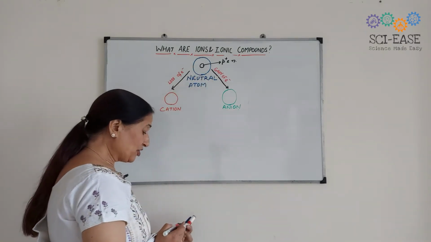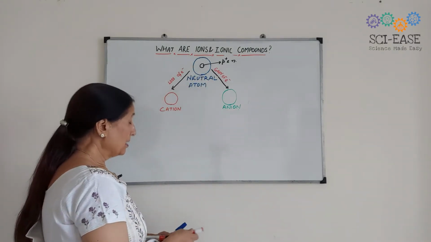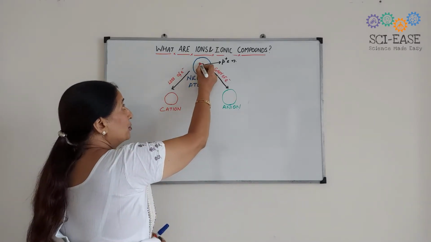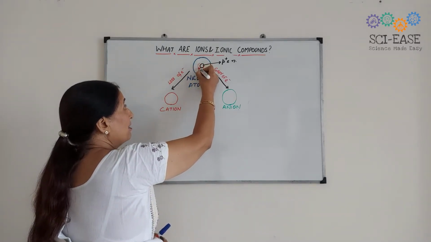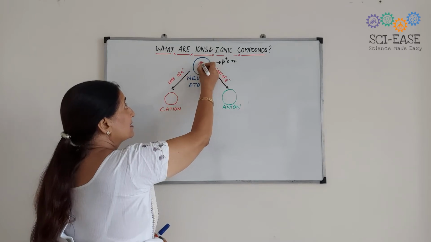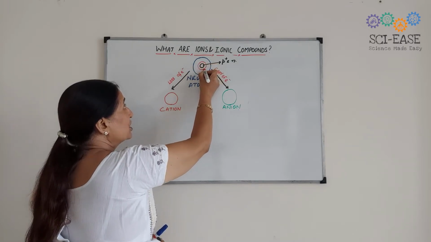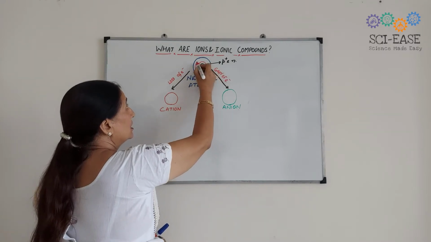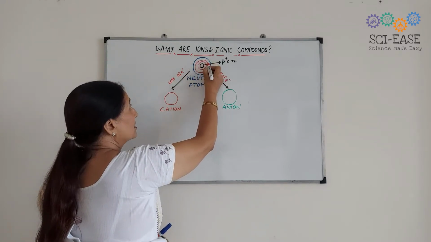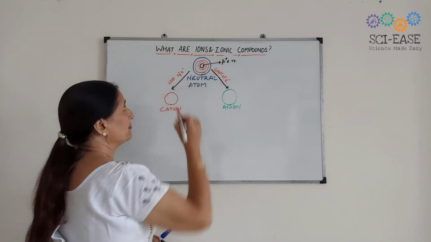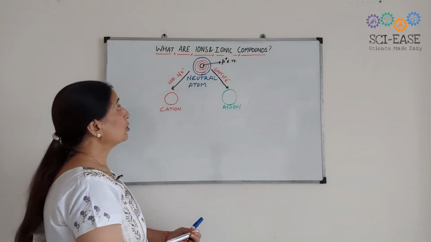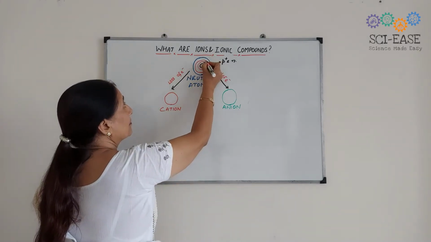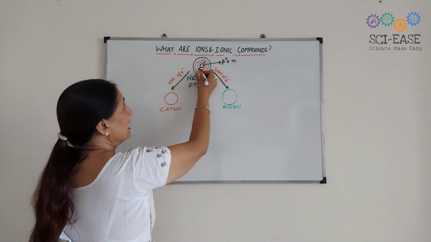And in the extranuclear region, around the nucleus, there are orbits, or you can say shells or energy levels, in which electrons revolve. Okay? Here, electrons revolve. This is E negative.